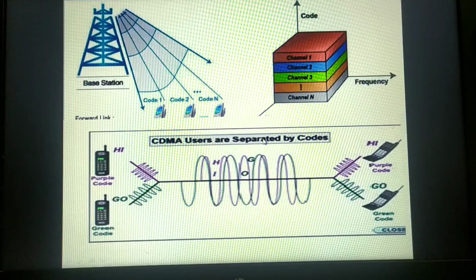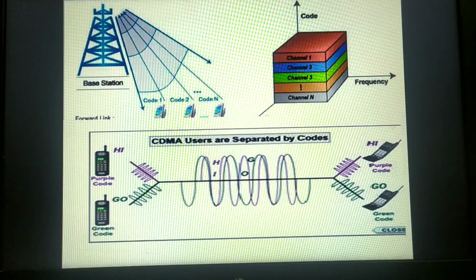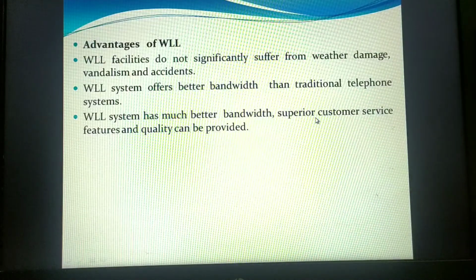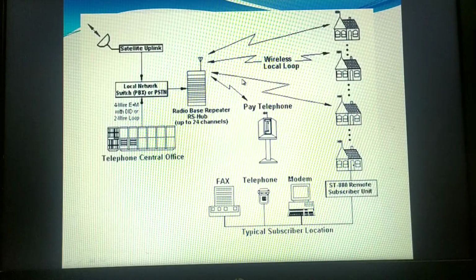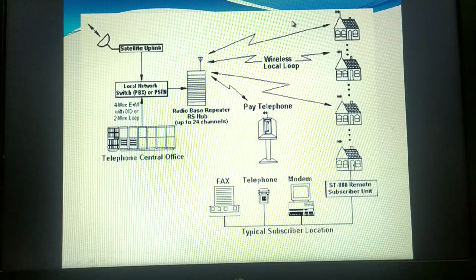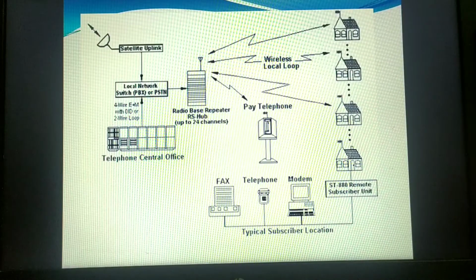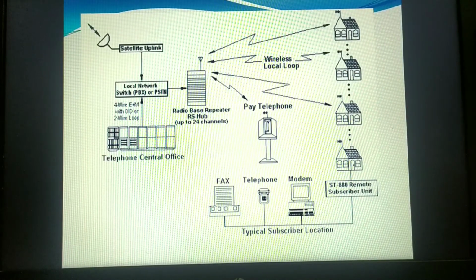Now let us go on to the next topic, wireless in local loop, which is a very interesting topic. In this wireless local loop, we are going to study how exactly the telephone works within the local area of a city: how we make use of antennas, and what kinds of signals we use to transmit the data. Suppose a metropolitan city has almost 10,000 landline users.